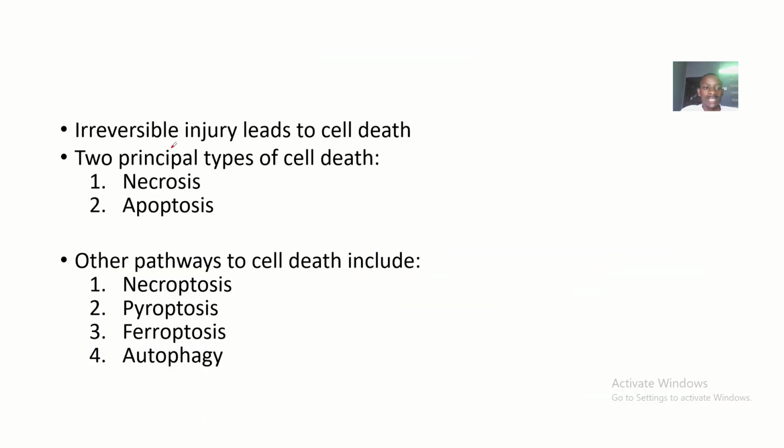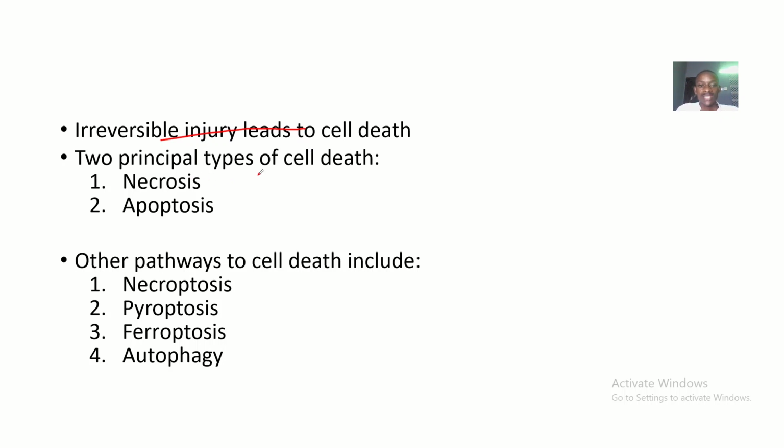We say irreversible injury leads to cell death. If there's an injury to a cell and the injury is mild, the cell will adapt and go back to its normal way of life, right? But if the cell fails to adapt, that leads to cell death.